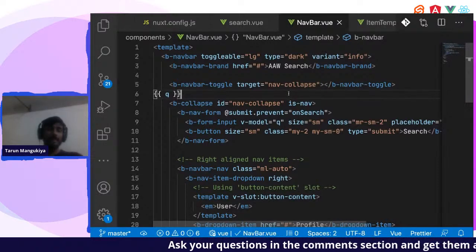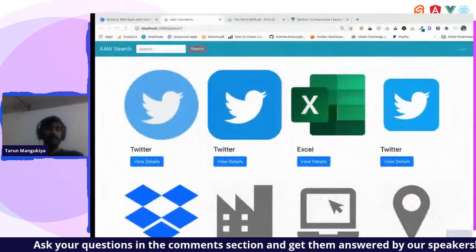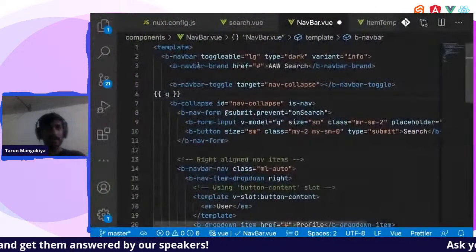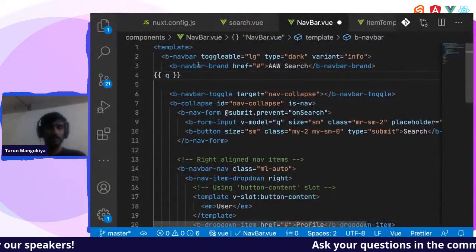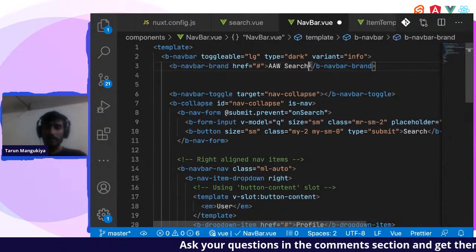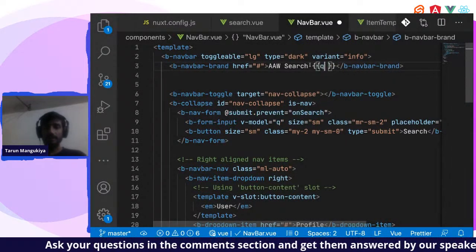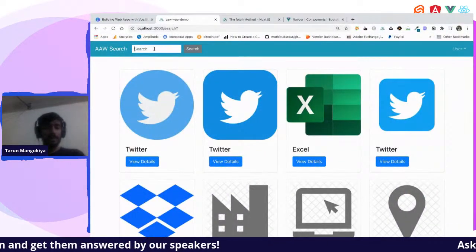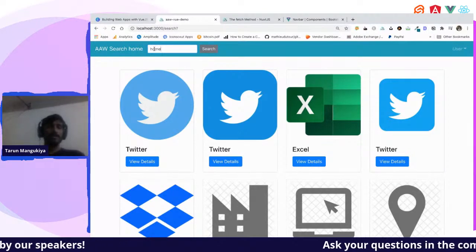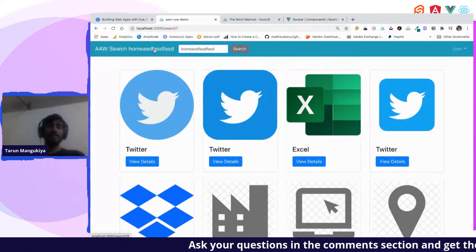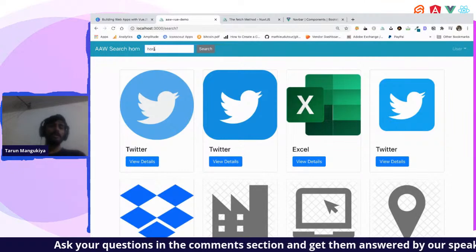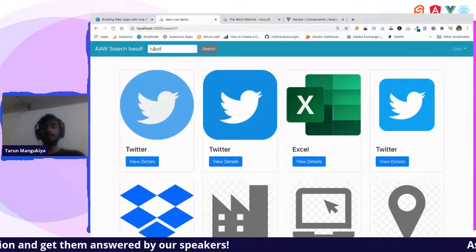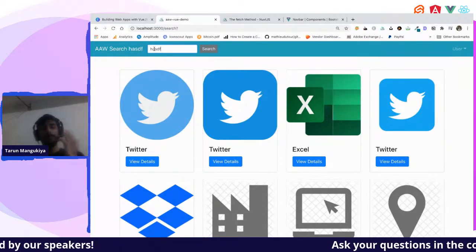So I'm printing q over here for now. Okay, and I hope we'll be able to see q somewhere. No, we can't. Wait, let me put it out. Or let us put q in the search box, search over here directly in the title. Okay. So there is null. Let us write home. Yeah, so it's working, right? As soon as we are updating the value inside the text box, the outer variable also gets updated. Right? So that is called modeling, and that is something we can do using v-model, or there are many more.